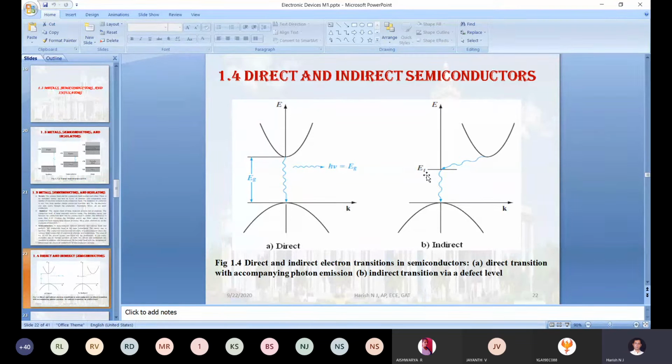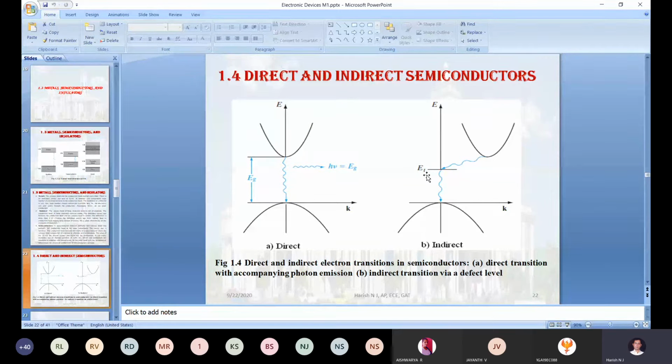that question paper also I have already posted in the Google Classroom. Once you go through that, this question they are asking for 10 marks. The same question, the direct and indirect semiconductor, they are asking for 10 marks. For 10 marks, obviously you have to write the diagram, detailed explanation, application, and examples.